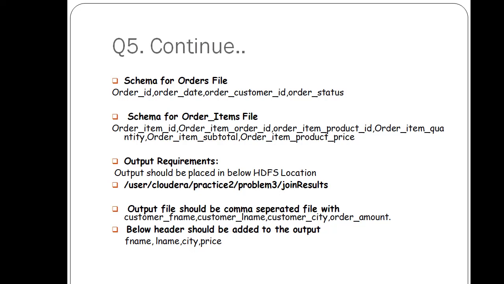After reading all the 3 files independently, then what you have to do: the output should be placed in an HDFS location. It means after some joins the result should be written in the user cloud practice problem 3 join result location, and the output files should be comma separated. While writing the data, customer first name, customer last name, customer city, order amount, between these columns there should be a comma, and a header should be added in the output. So how can you deal with that?